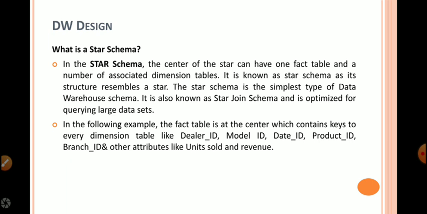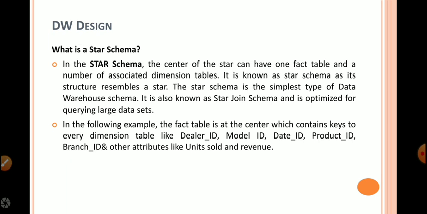We'll see what a star schema is. In a star schema, the center of the star has one fact table surrounded by multiple associated dimension tables. It is known as a star schema as its structure resembles a star.